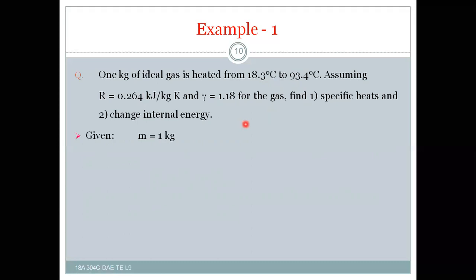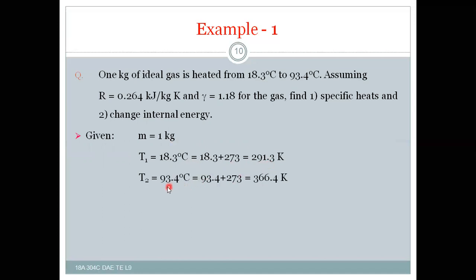So let us see the solution for this. M is 1 kg and T1 is 18.3 degrees Celsius, which is 18.3 plus 273, that is 291.3 Kelvin. T2 is 93.4 degrees Celsius, which after addition of 273 becomes 366.4 Kelvin.